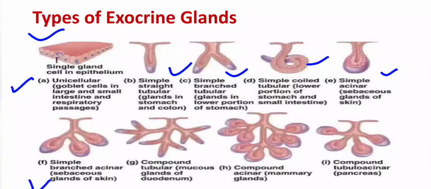Then mucous glands of the duodenum are compound tubular glands having such kind of arrangement, and compound acinar glands are found in the mammary gland, which is responsible for the secretion of milk and is found in the breast of the mother, and these glands start producing their secretion after the birth of the baby. Now compound tubulo-acinar glands are found in the pancreas.